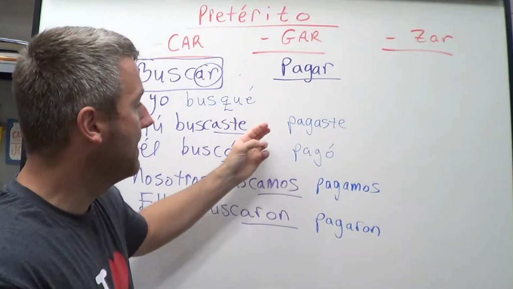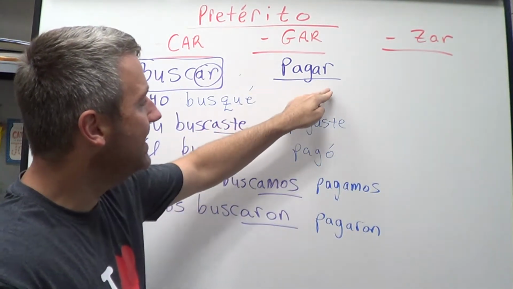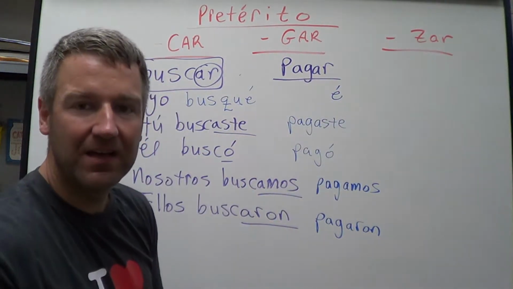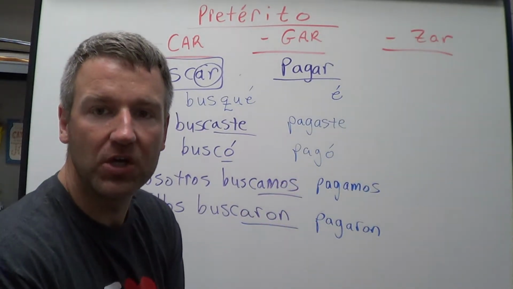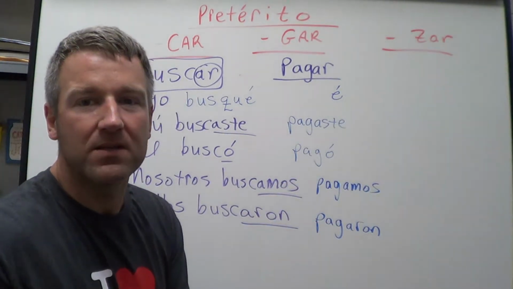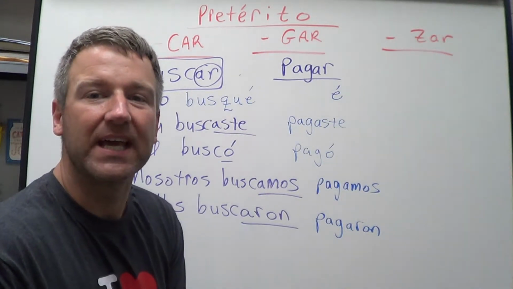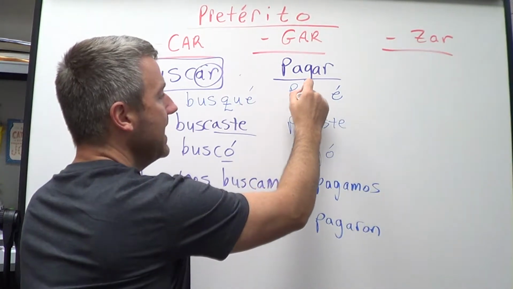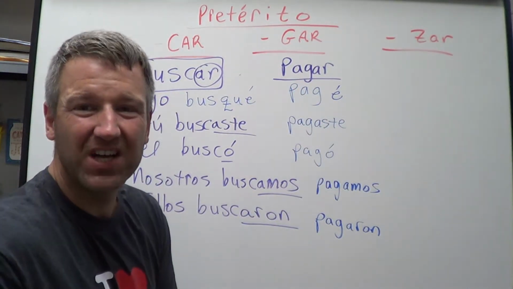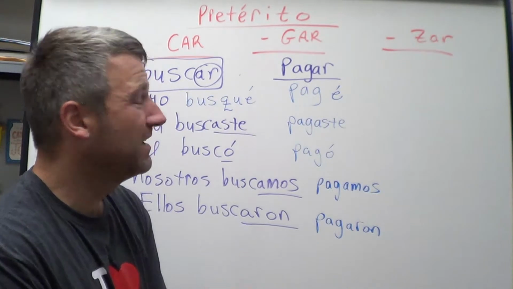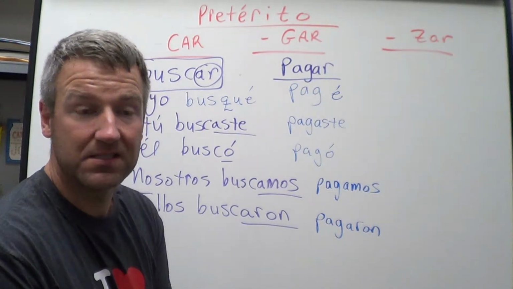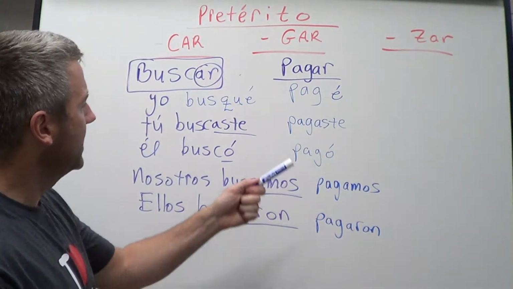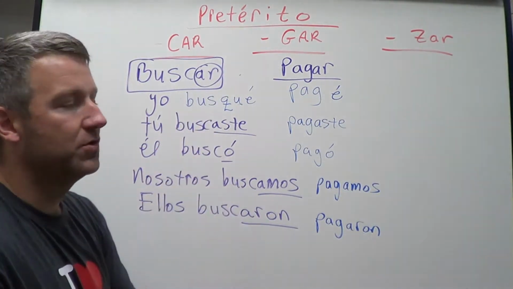Pagaron, pagamos, pagó, pagaste. So if we know that an AR verb in the yo form ends in an E, and we've got that g sound all the way through there, we want a form that's got the g sound. But if I write the word page, that's not going to give me the g sound. That would be paje, and that doesn't even exist. So in order to get that g sound, we're going to do something similar to the CAR verbs.